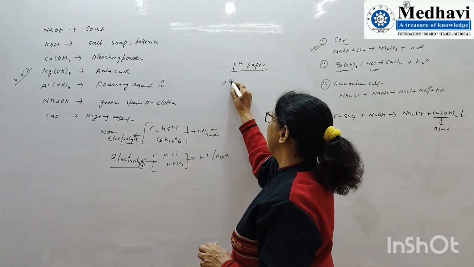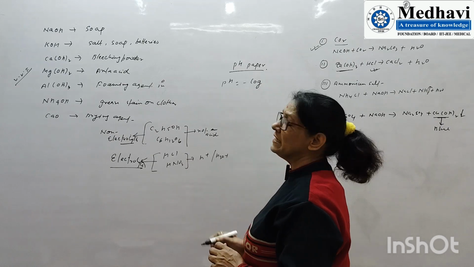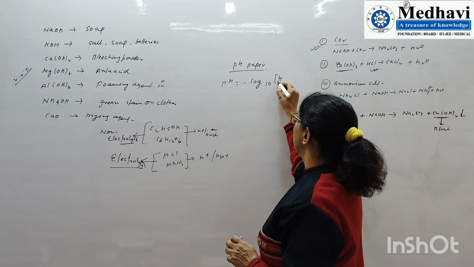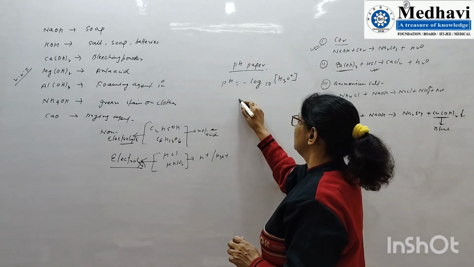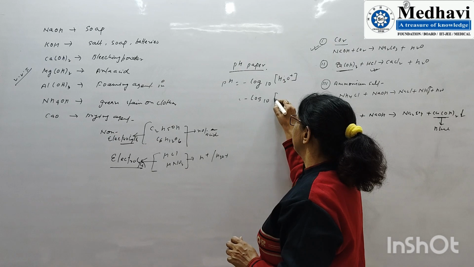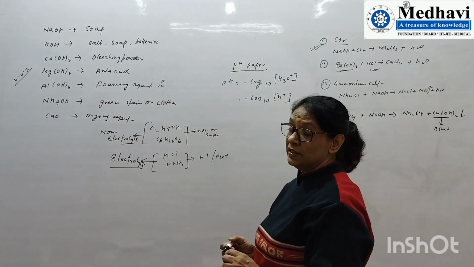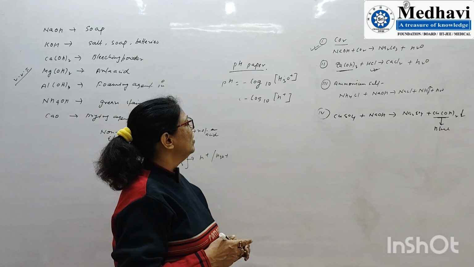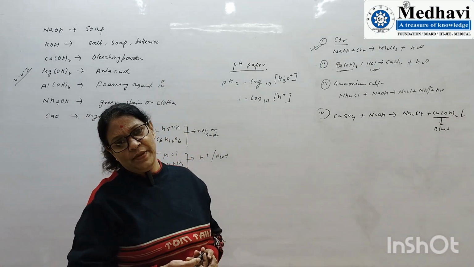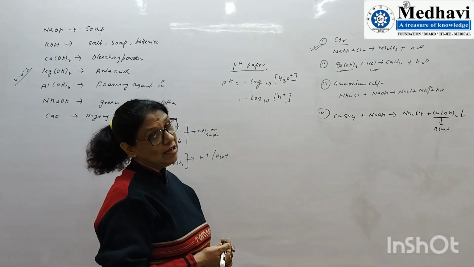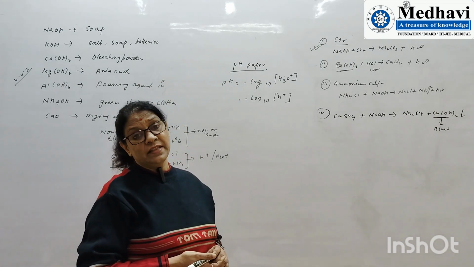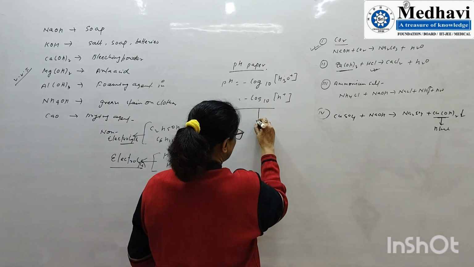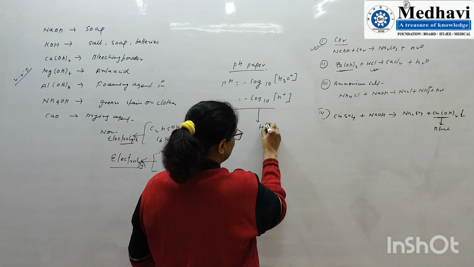And how will we define pH? It is the negative logarithm base 10 of the hydrogen ion or hydronium ion concentration. We can write minus log to the base 10 of H plus ion. The application part you will use in standard 11-12, but here you have to know that with the help of pH value, we have to identify whether the compound is acidic or basic. The concept of pH comes from H plus.